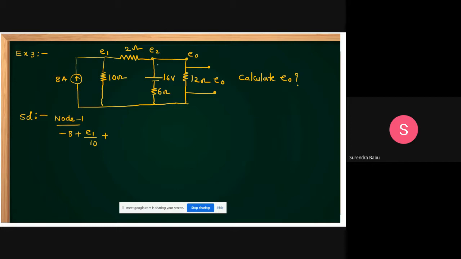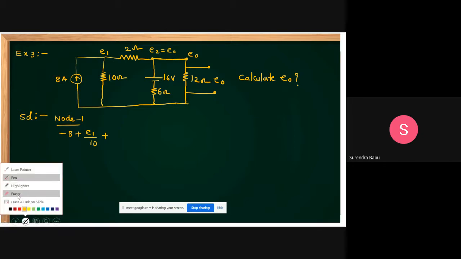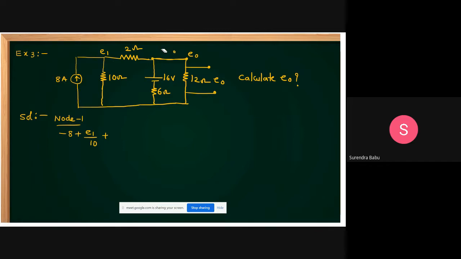Actually, if you take this as E2, E2 is equal to E0 because these two are at the same point. They are connected by the same wire.